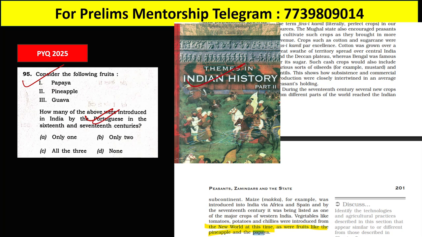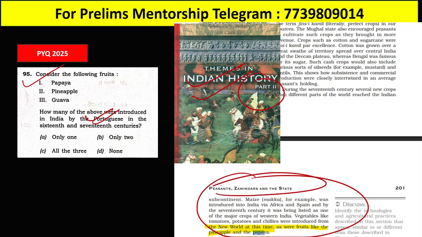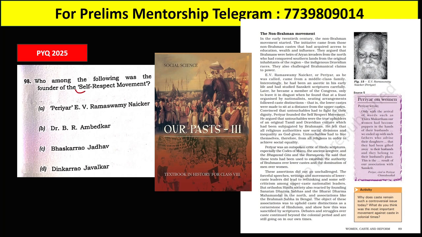Again, Themes in Indian History Part 2, chapter on peasants, zamindars and the state. You can see papaya, pineapple, they have mentioned all the fruits which were introduced in India during the medieval period by European powers. Next you can see the self-respect movement, again directly taken from NCERT Our Pasts 3.